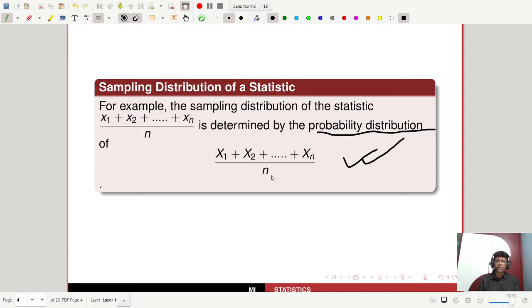Just your sample values are replaced by capital X1, X2, Xn, that is the random variables. So this is actually the sample mean. Your statistic is the sample mean, and this is denoted by x bar.